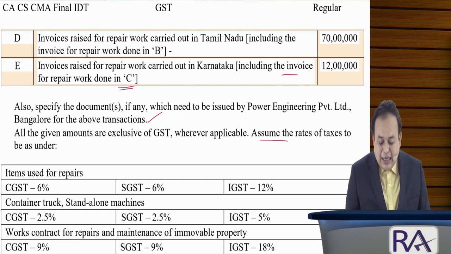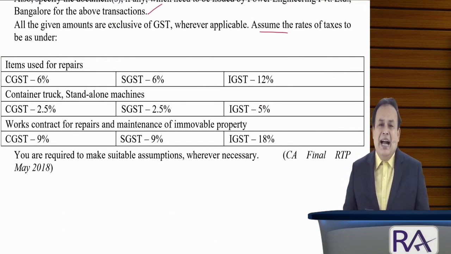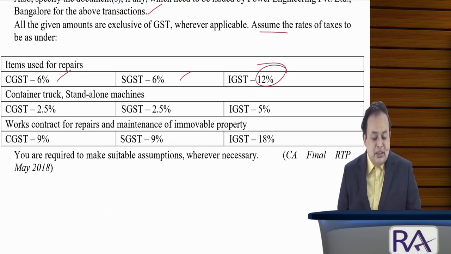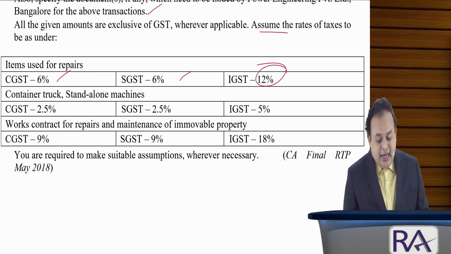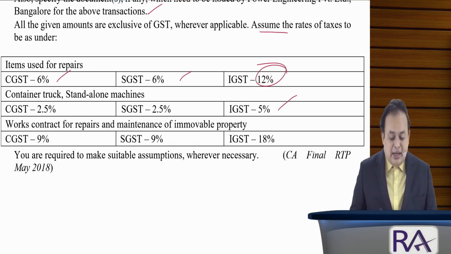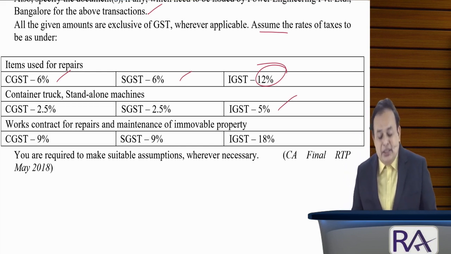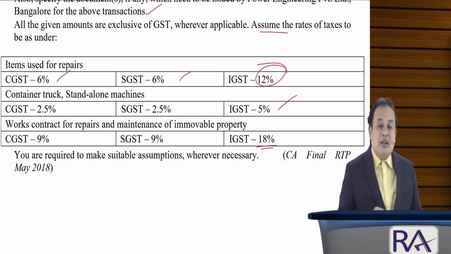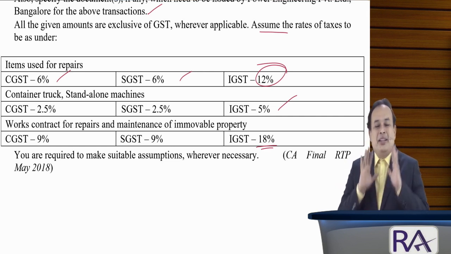Wherever applicable, assume the rate of taxes to be as under. Items used for repair: CGST 6%, SGST 6%, IGST 12%. Container trucks, standalone machinery: CGST, SGST 2.5% each, IGST 5%. Works contract for repairs and maintenance of immovable property: CGST, SGST 9% each, IGST 18%. You are required to make suitable assumptions wherever necessary. This is the problem.